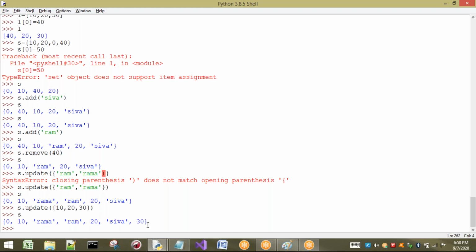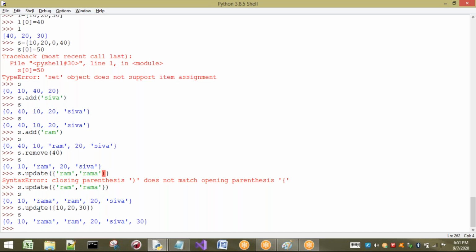Here there is no concept of replace. There is no concept of replacement. The reason is, is it possible to replace some element? If you try to change an element, we are going to get an error. Already we have seen here, if you try to replace 10, we are going to get a type error. Update is not for replacement.